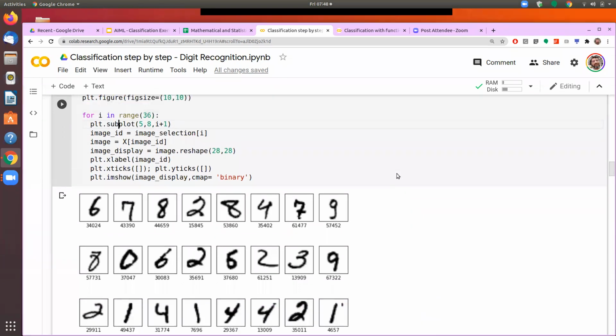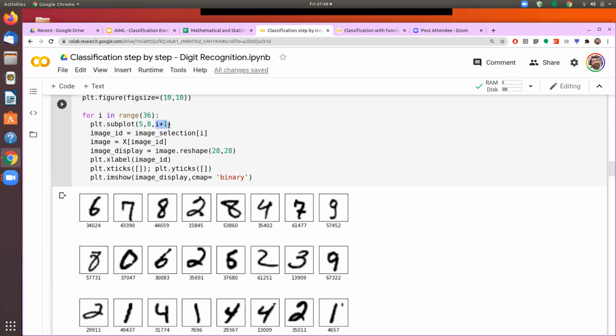So when we are doing more than one plot on the same screen, I need to define how many columns and how many rows we want. That was the 5, 8 here. This i plus 1 is saying that out of the 36 images I want to draw, in the 5 by 8 matrix, this is my first image.